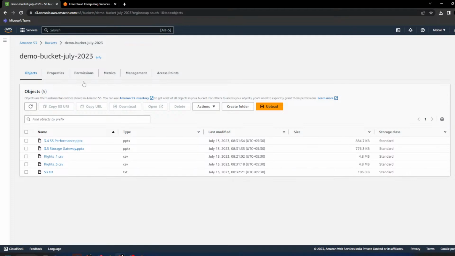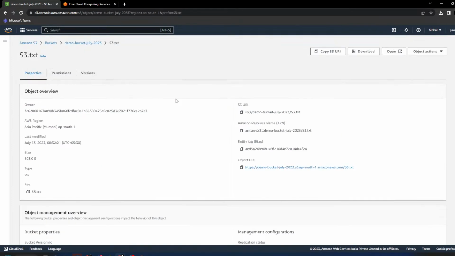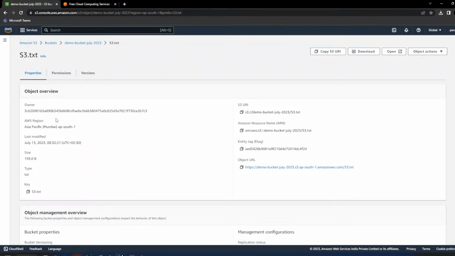So this is my bucket. Inside the bucket, I have 5 objects. Click on any of the objects. Now here you will see the object properties. So what are the object properties? One by one, let's see.